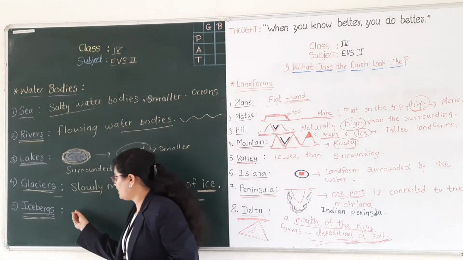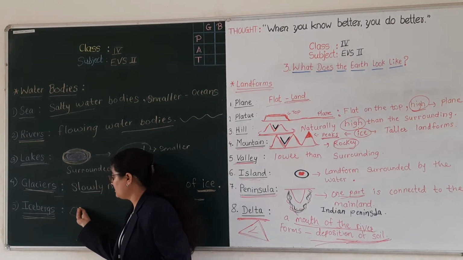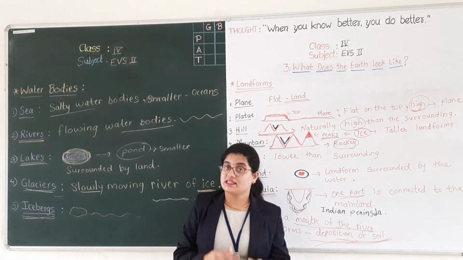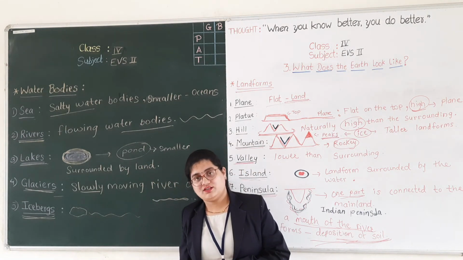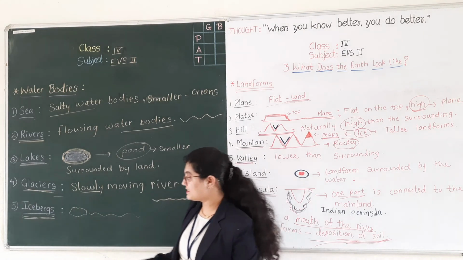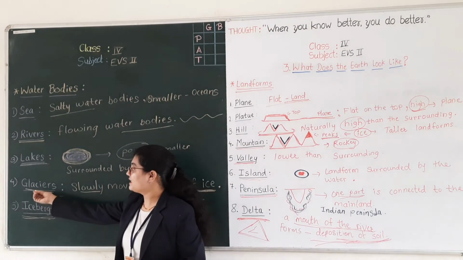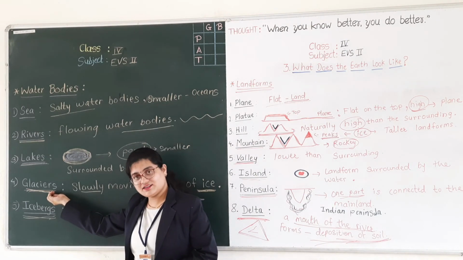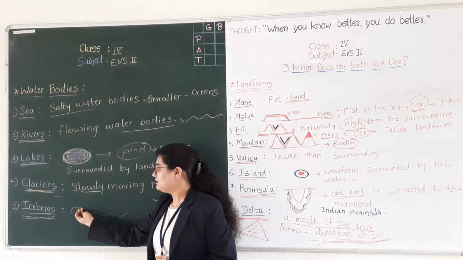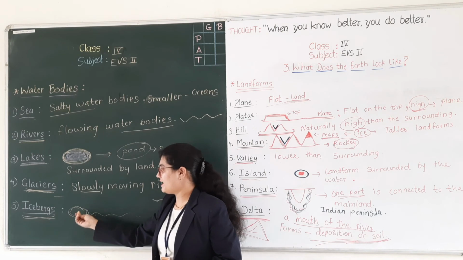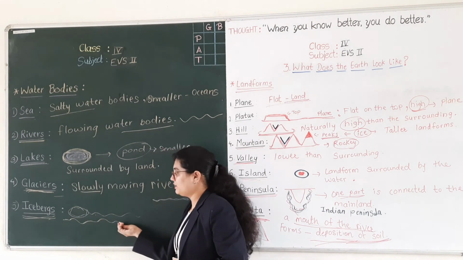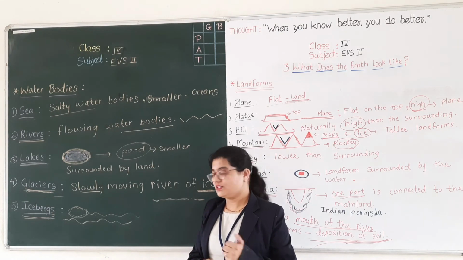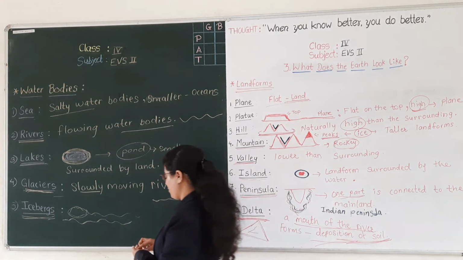Okay, this is the piece of a glacier which floats into the sea or into the ocean. Okay, what is an iceberg? An iceberg is the broken piece of a glacier which floats into the sea or ocean. Do you understand this? Very good.